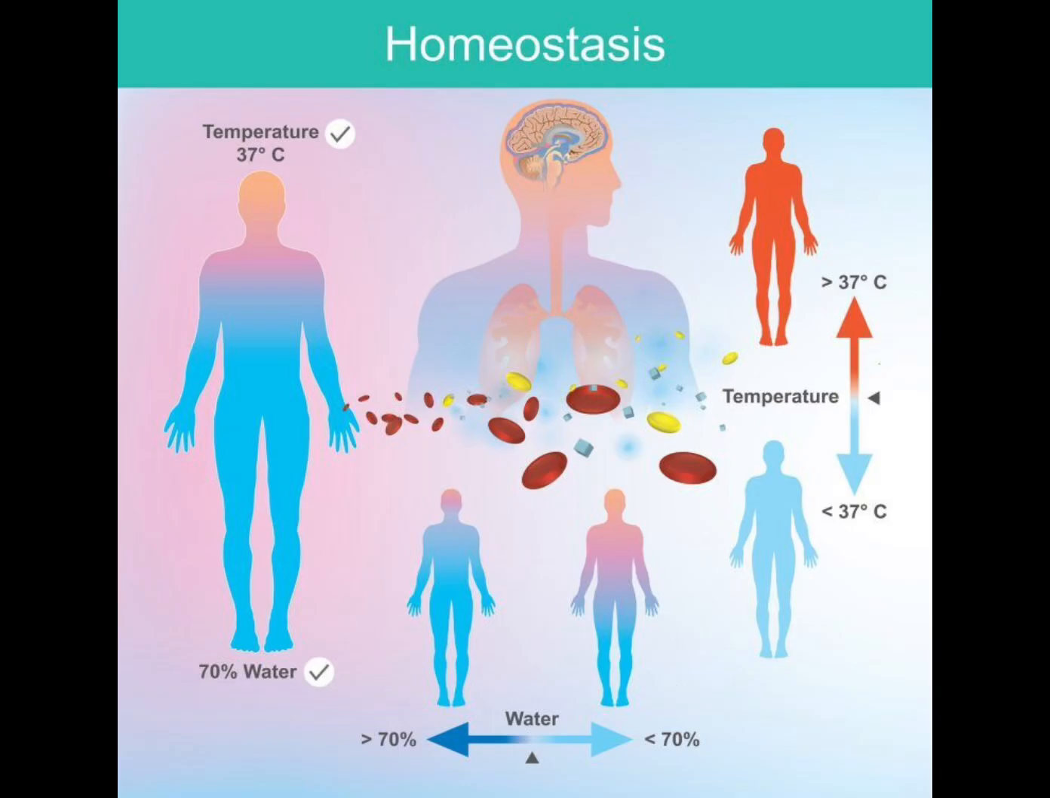Homeostasis. Another key characteristic is homeostasis. Homeostasis is the ability of an organism to maintain a stable internal environment despite external changes. The body continuously regulates temperature, water balance, blood sugar levels, and other conditions to keep cells functioning properly. An example is sweating when it is hot to help cool the body.